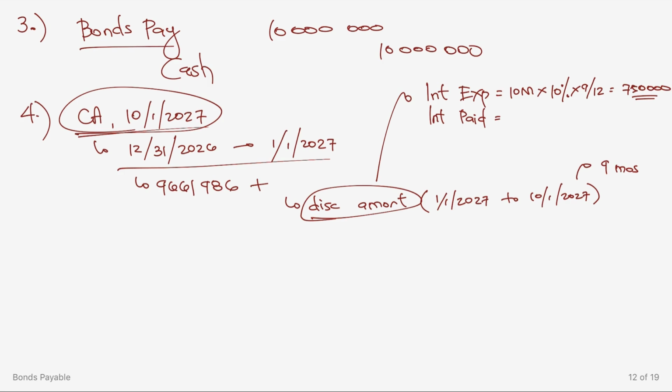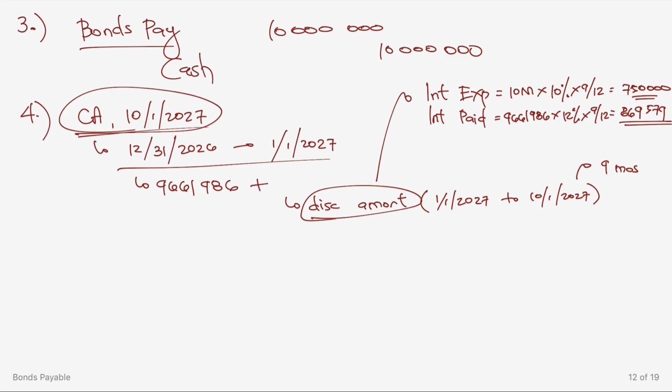Okay? Then interest paid is actually equal to 9,661,986 times 12%, then times 9 over 12, or this is equal to magkano? 9,661,986, carrying amount at the beginning, times 0.12 times 9 over 12, or this is equal to 869,579.